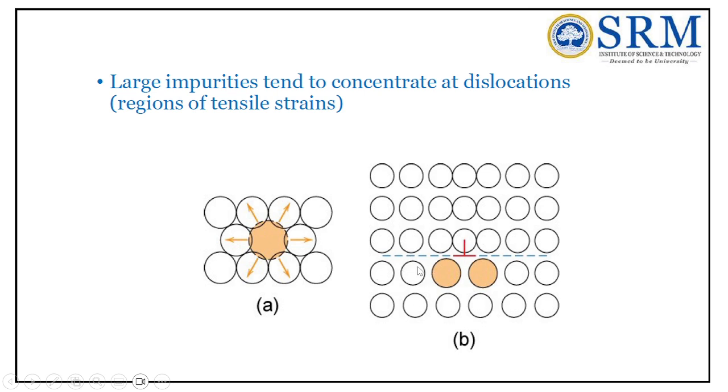So if the barrier is there, then these atoms have to release a lot of internal energy to move the dislocation. When these atoms want to move continuously, this acts as a barrier. If the colored atoms move towards this side, then this acts as a barrier. So the strength of the material increases.